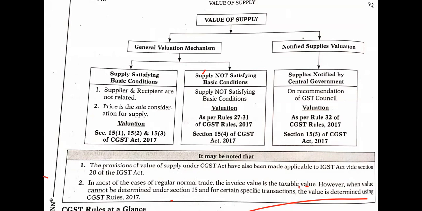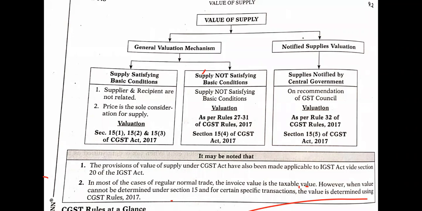Okay, we'll study first about the general valuation mechanism. In the first case, where supply satisfies the basic condition, the supplier and recipient are not related. Price is the sole consideration for supply. We don't do any kind of supply other than for the price or money.